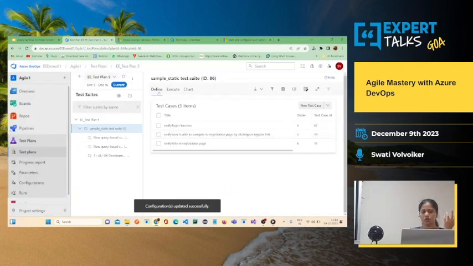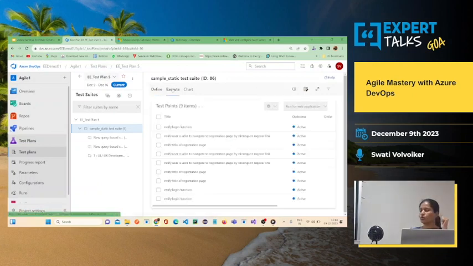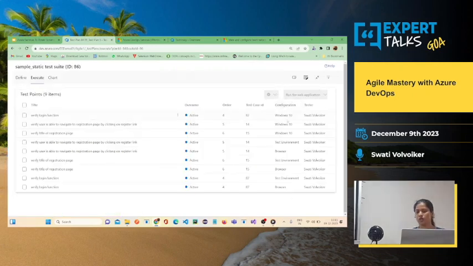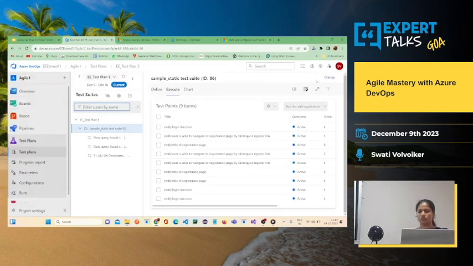Okay, now what you saw under define is only three test cases are present. Whereas when you go to the execution, you will see those test cases are getting converted to 9. Why? Because there is one more column that got added as configurations. Now you can run all of these on different configurations. So this is the importance of configurations.